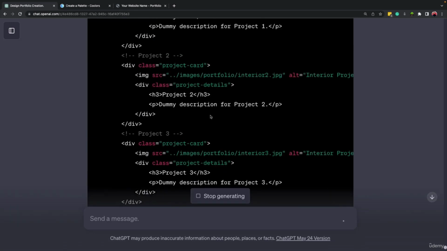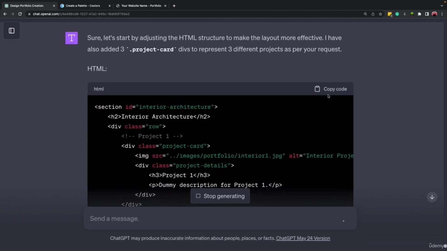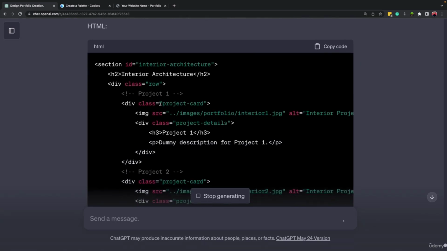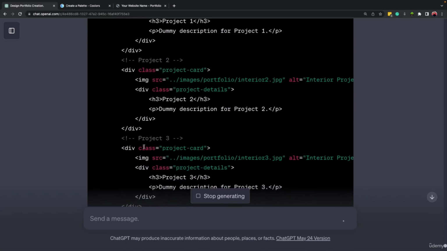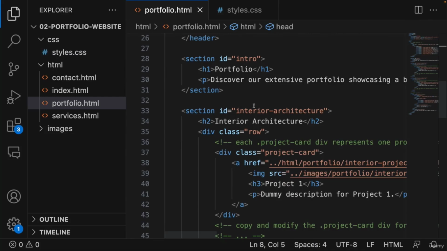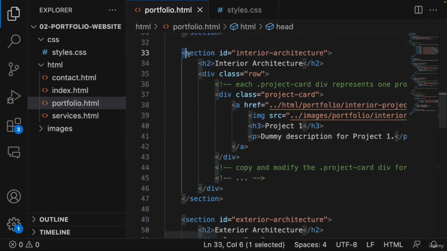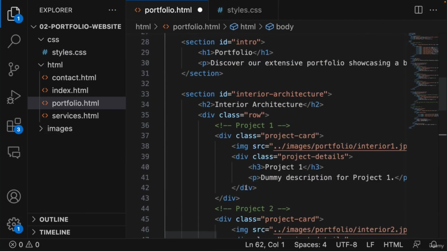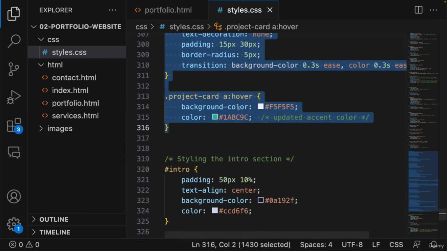All right, so the HTML part is ready, only for this section. And if you pay attention here, we have project 1, then project 2, then project 3. So I'm going to copy it, come to the HTML part, and replace it with the section that we had earlier. Okay, save it. Let's come to style.